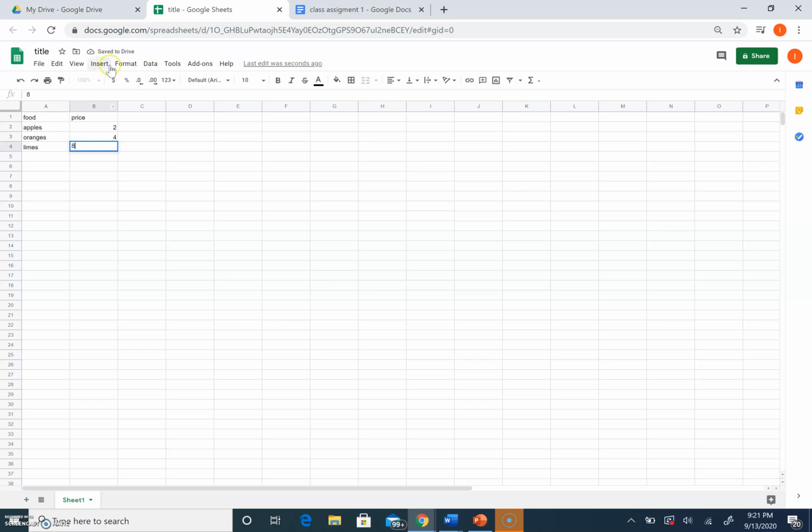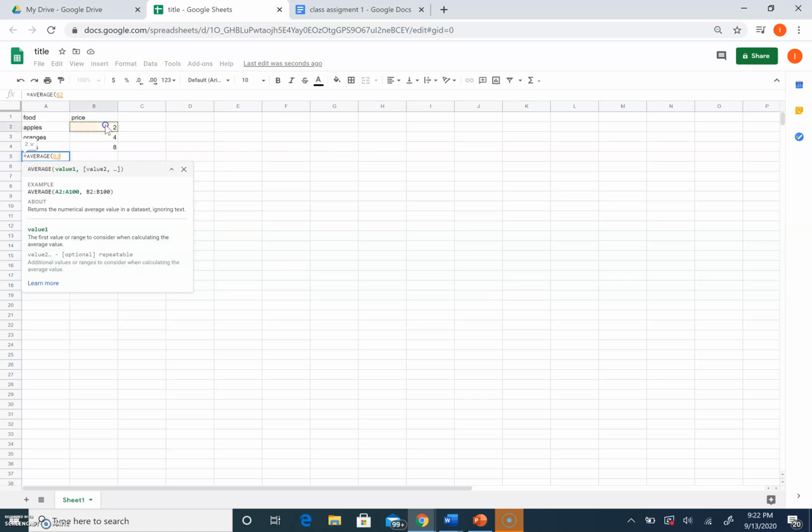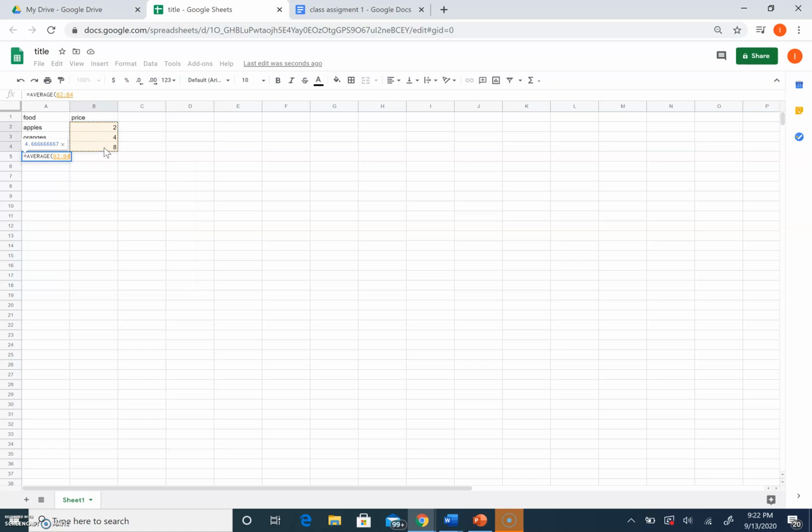And then down here, this button over here, once you do this, you can go down here and put the equal sign, and then you can search for what you want. I'm gonna search for average. It will pop up. Once it asks you the average, you drag down of which you want and you click enter. Then it'll give me the average of the price of the food that we had.